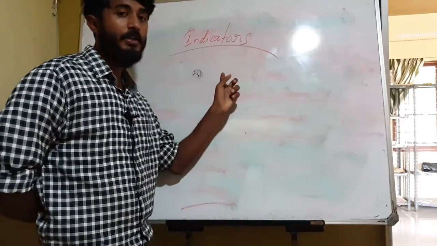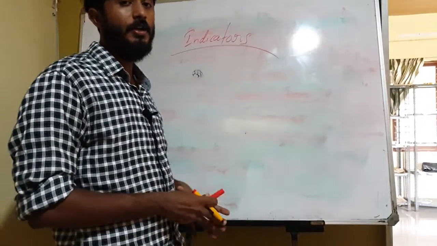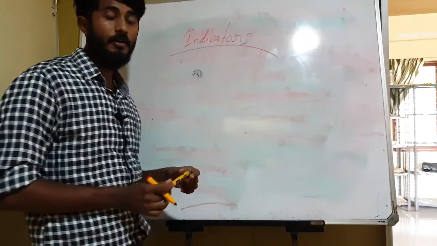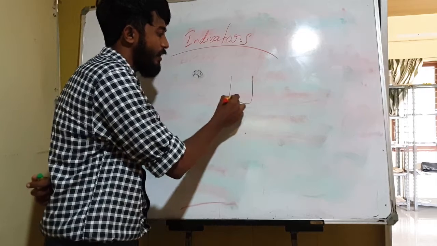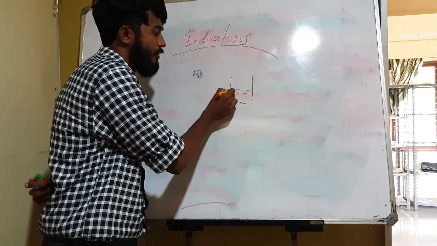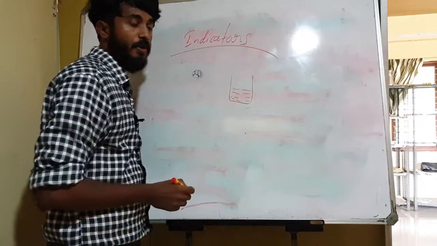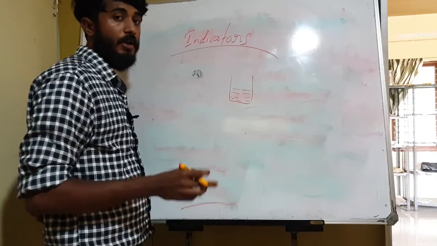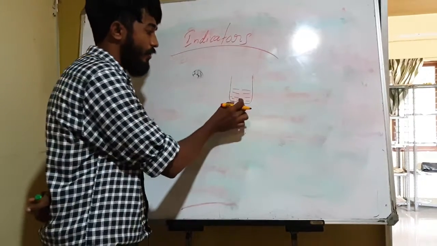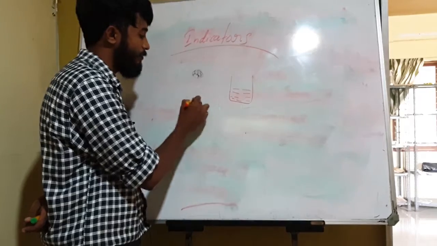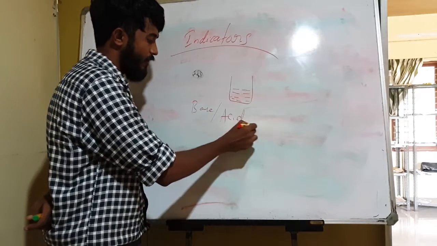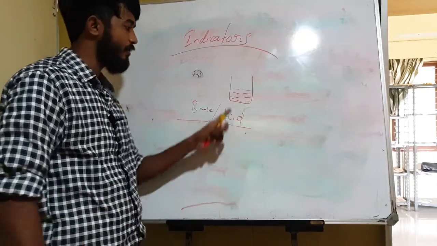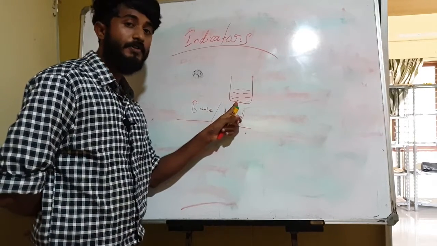Okay students, I think now you have a clear idea about acids and bases, isn't it? Suppose you are given a solution, and a teacher asks you to find out whether the solution is base or acid.